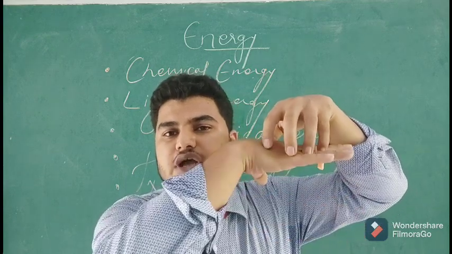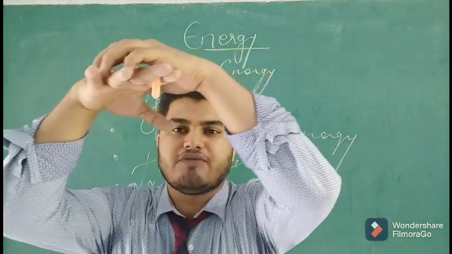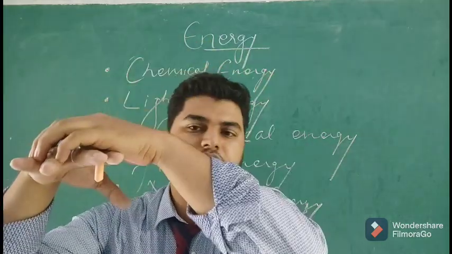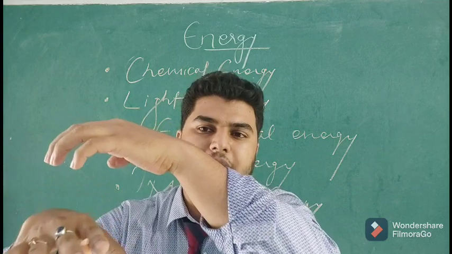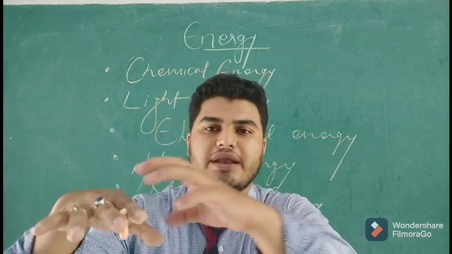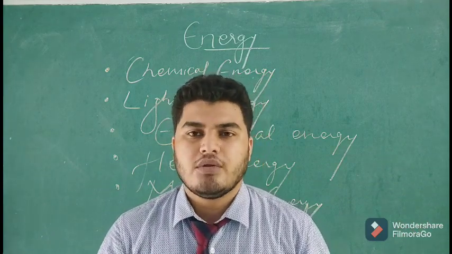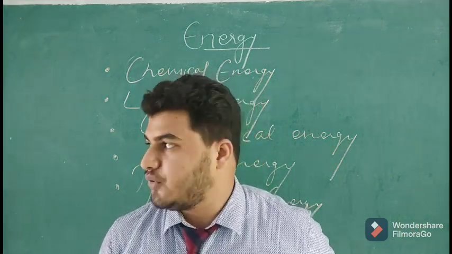So the car gets stuck to it. Now it is lifted by the crane and taken wherever desired, and then when you switch the current off, the magnetic field goes away. So the car drops, the magnet gets detached. In this way, you can see magnetic energy around you.